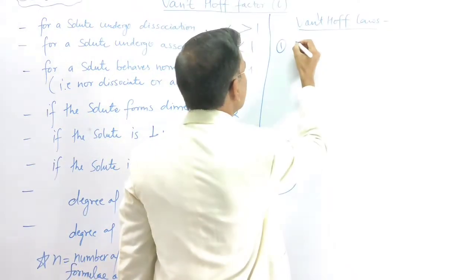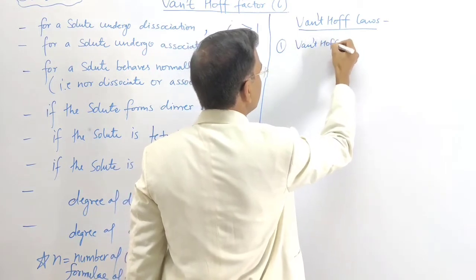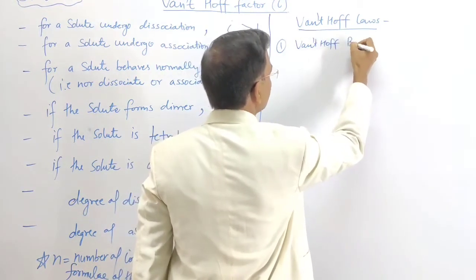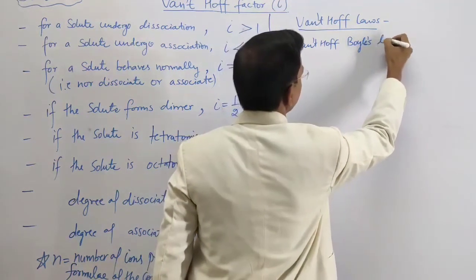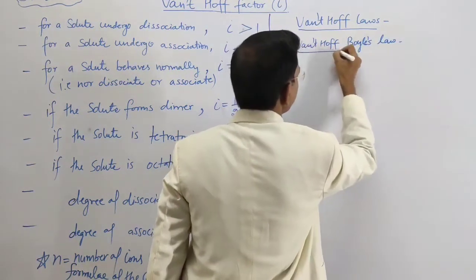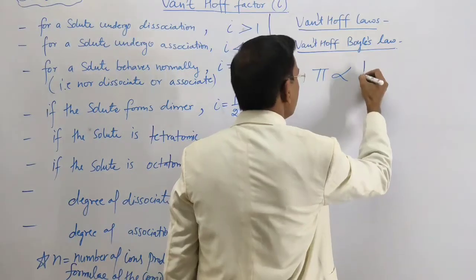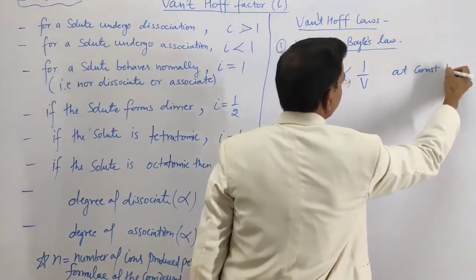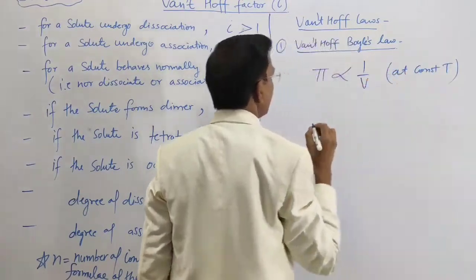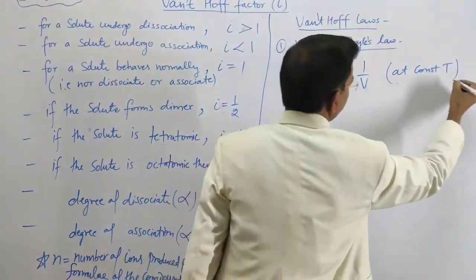The first law, van't Hoff's Boyle's law, is pi is proportional to 1 upon V at constant temperature. This is the first equation.